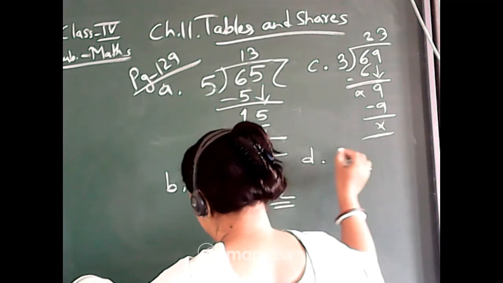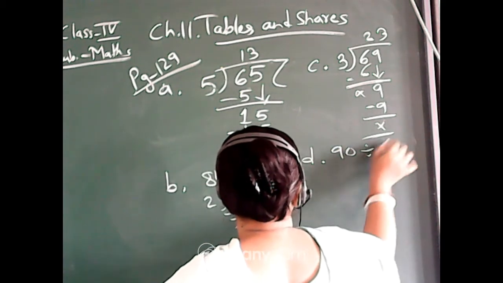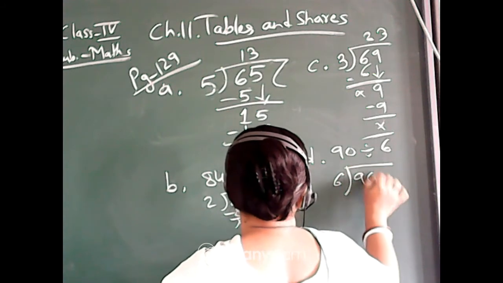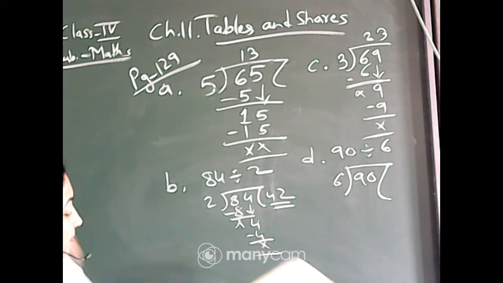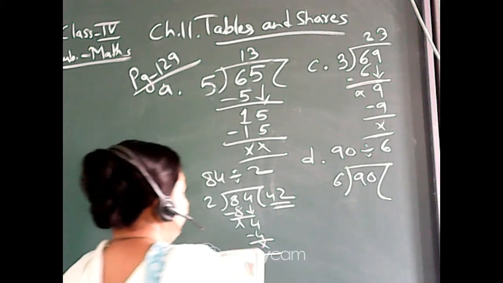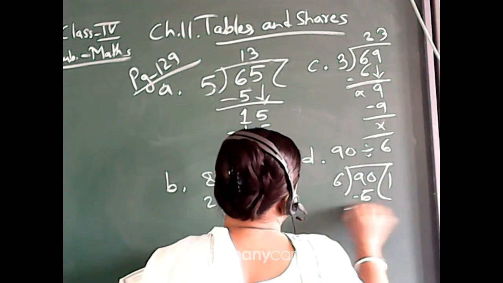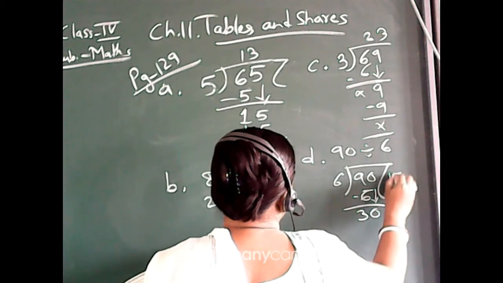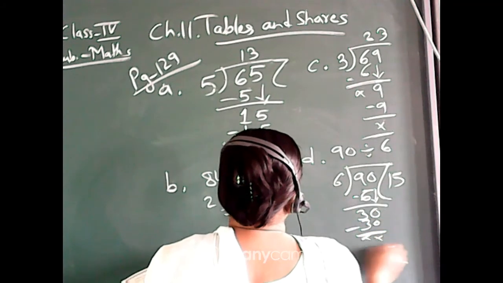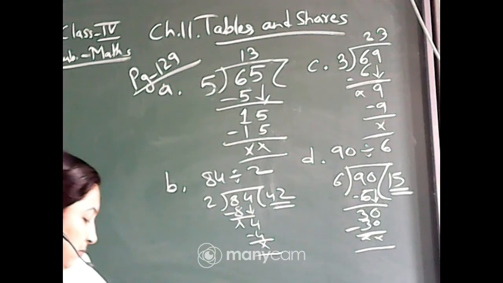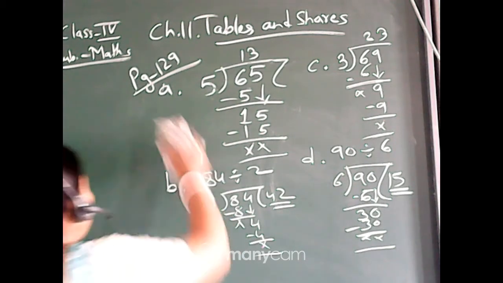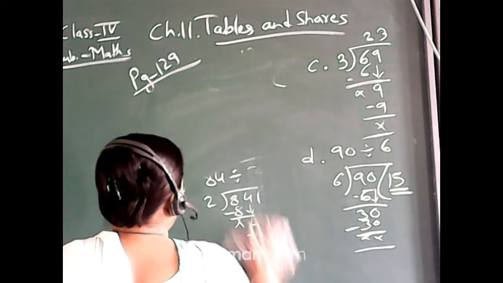Number D. 90 divided by 6. So 6 outside, 90 inside. So what you will write? As you know, 1s are 6, subtraction 3. This 0 will come down. 6 5s are 30. Or you can say 5 6s are 30, isn't it? So like this way you will solve number E, F, G and H. One I can do, that is number G. The others you will solve on your own, because it is very easy division.